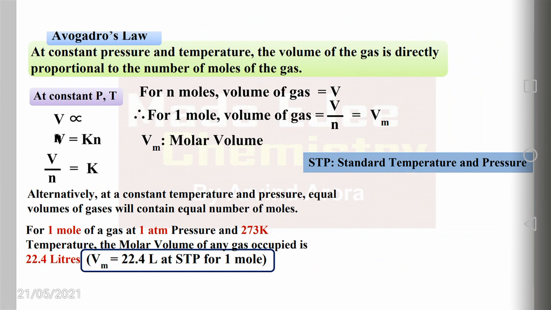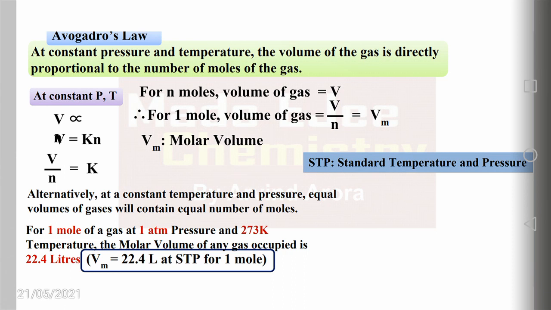The last law is Avogadro's law. At constant pressure and temperature, the volume of the gas is directly proportional to the number of moles of the gas. That means if we increase the number of moles of the gas, the volume of the gas increases.